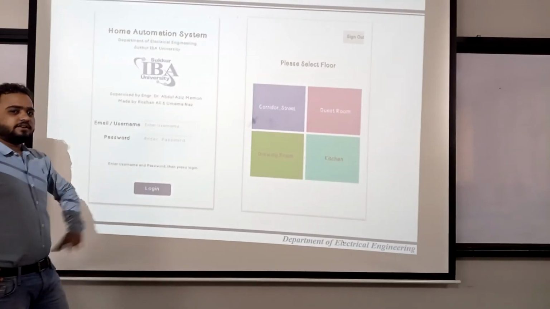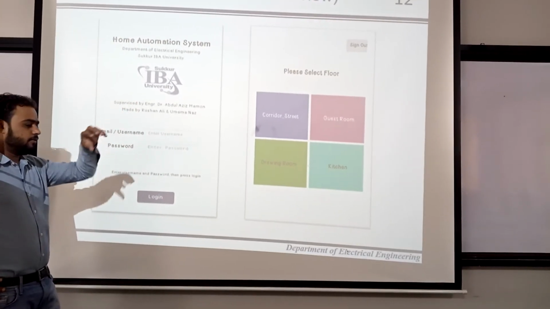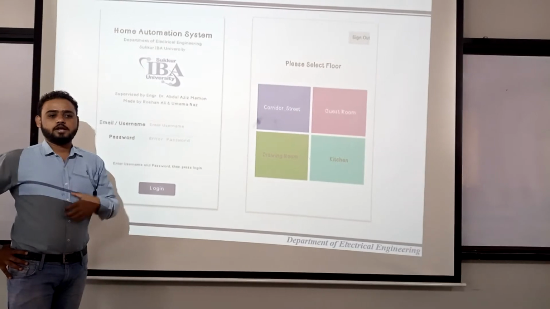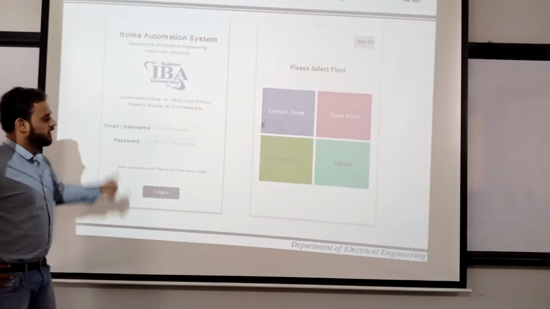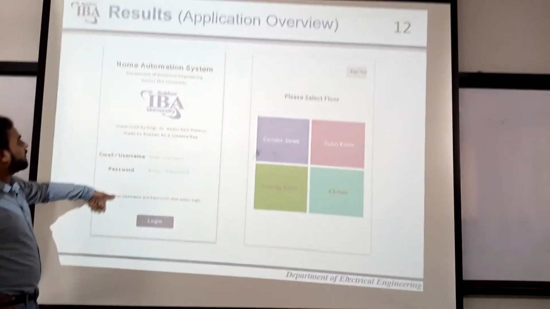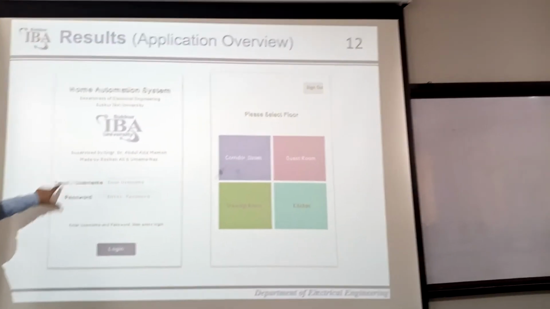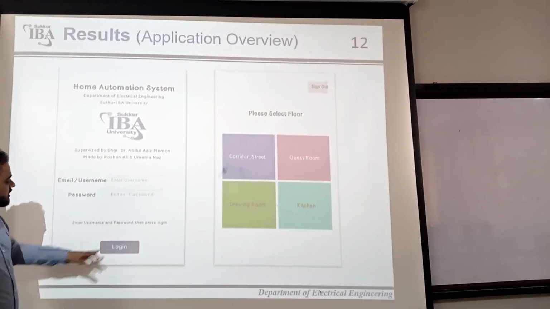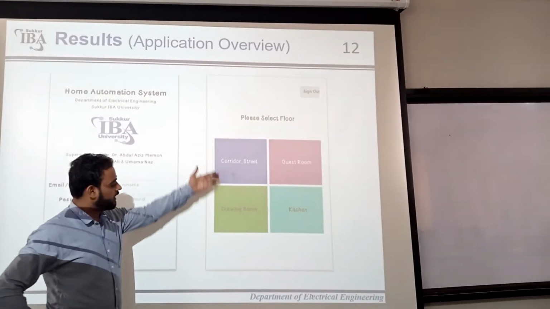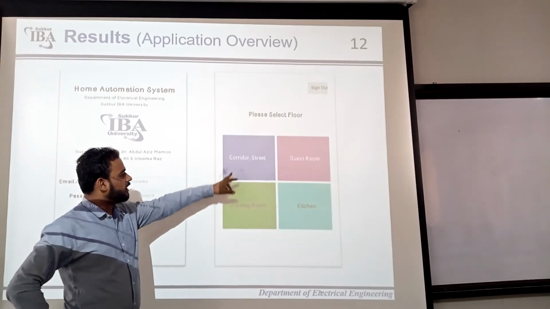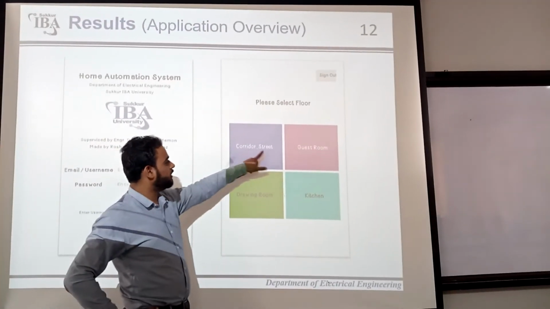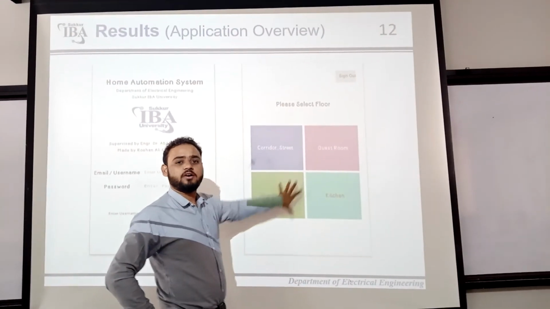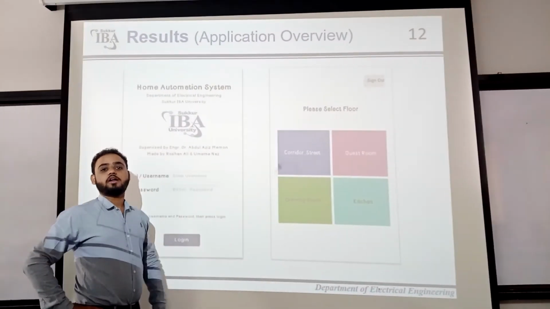So if you can see in the results, there are a couple of screens that we have shown, so that we can give an intro of how our application works. This is the front page of our application. You need to insert your username and password, and just after logging in, you will have this screen. This is the main screen. First you can see the corridor, streets, guest room, drawing room, and kitchen. This type of interface you will see on our application.